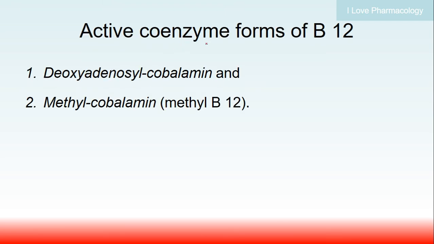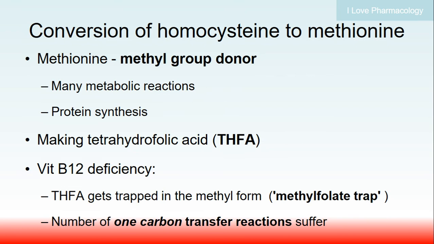What are the active coenzymes of vitamin B12? They are deoxyadenosyl and methyl cobalamin. They are involved in multiple enzymatic reactions, like the conversion of homocysteine to methionine.